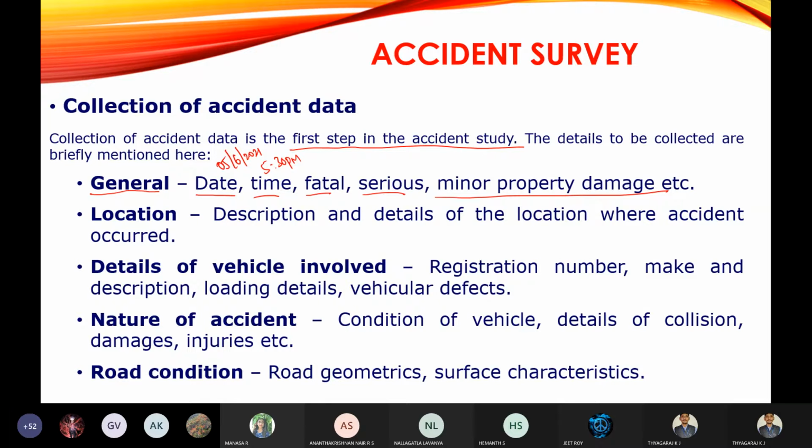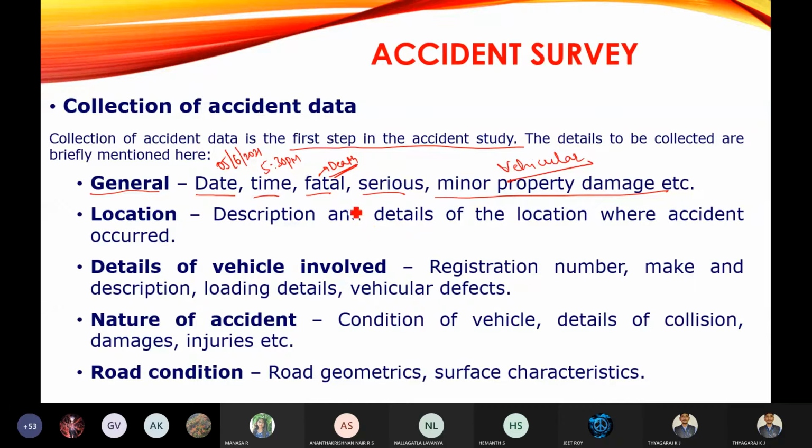The accident has occurred. Fatal means a death. Whether the death has occurred or not, you are going to verify. If the death has occurred, you are going to note that down. Then if there are any serious issues with the road user, you are going to note down. Then minor property damage, whether the vehicular damage is there or not, you are going to check. In the general, we are going to note down the date, time, fatal, serious, or minor property damages. These are all the data you are going to collect